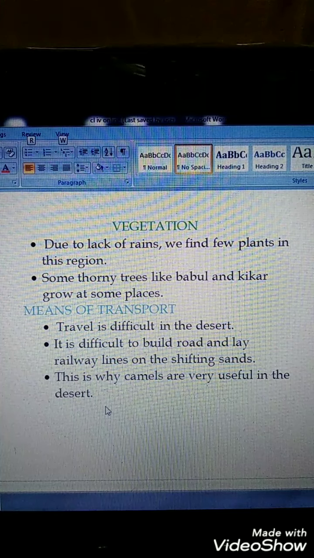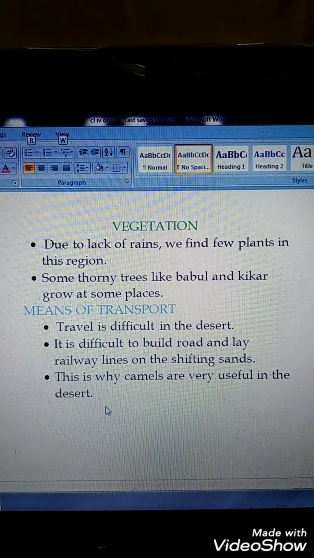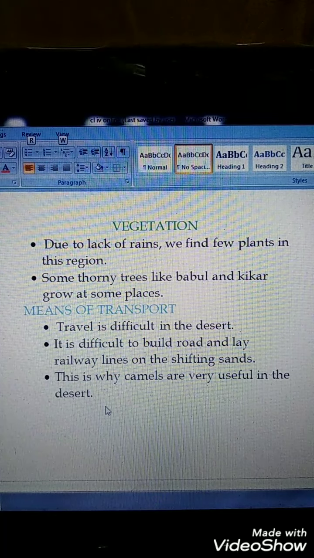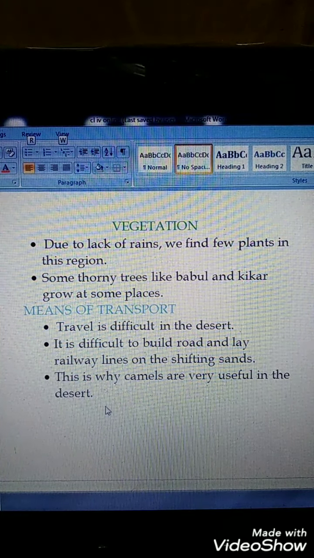Here, camel is used for transportation. It is the best means of transport, and that is the reason why it is called the ship of the desert. When people move in a group on camels, they are called caravans. I will show you some pictures of caravans here.